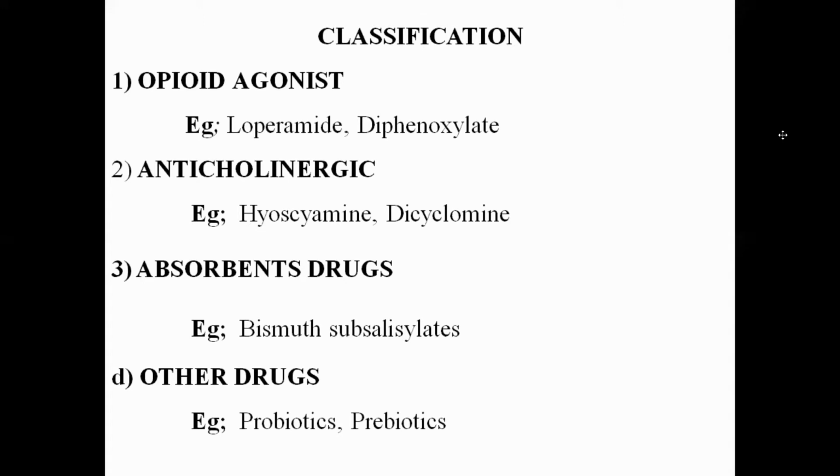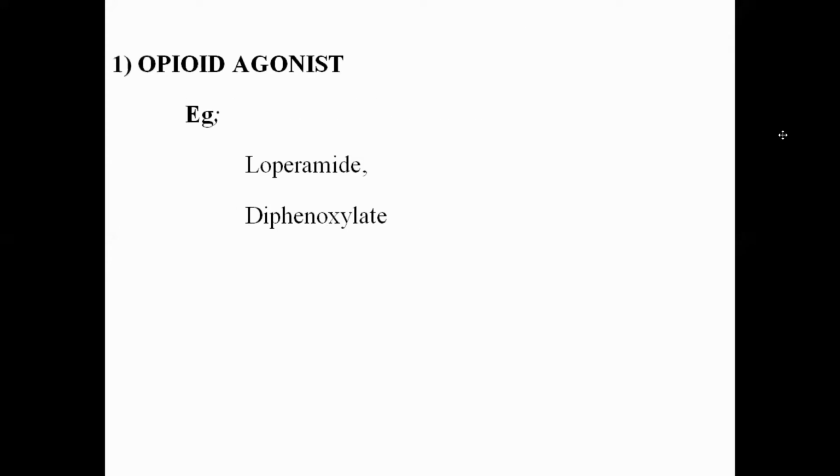Number one is the opioid agonists, the drugs being loperamide and diphenoxylate. Second is the anticholinergic drugs, hyoscyamine and dicyclomine. Third is the absorbent drug, bismuth subsalicylate. The other drugs are probiotics and prebiotics, and zinc tablets are also there. We will discuss these drugs in detail in the coming slides. This is just the classification of drugs used less commonly for diarrhea.